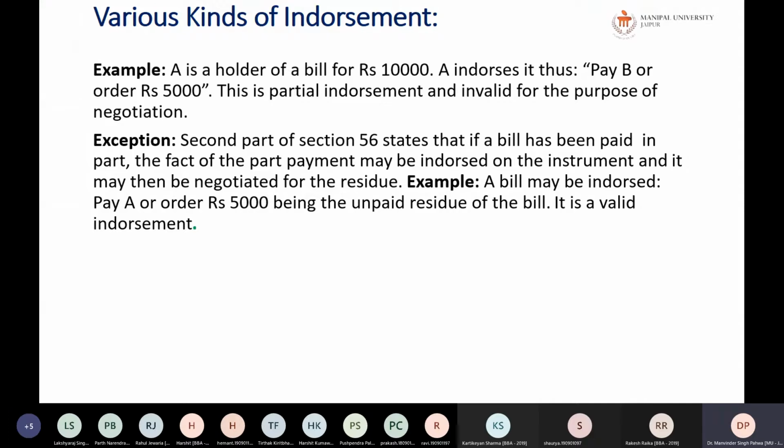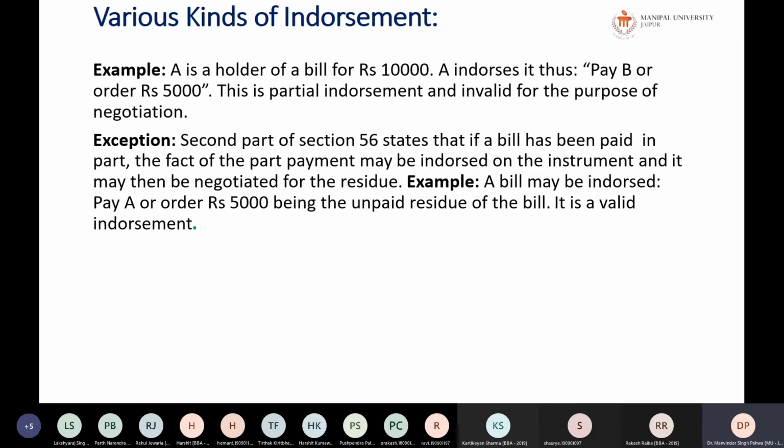There is an exception to it: the second part of section 56 states that if the bill has been paid in part, the part payment may be endorsed on the instrument and it may then be negotiated for the residue. But you have to actually say how much part of the instrument has been paid.